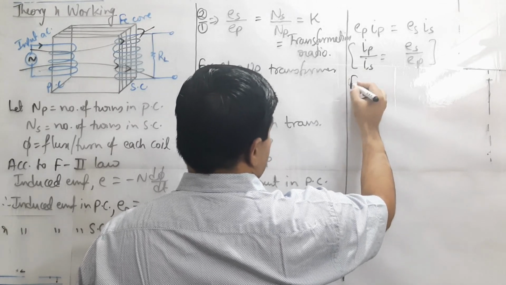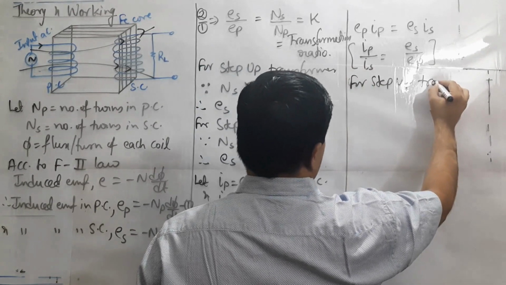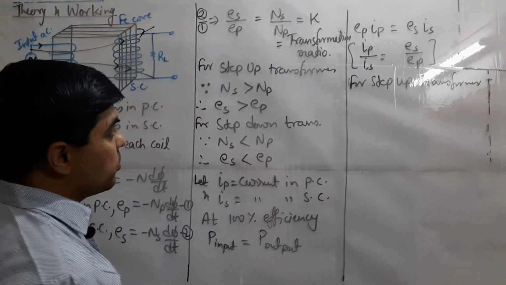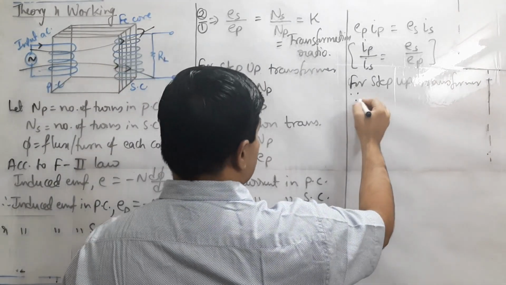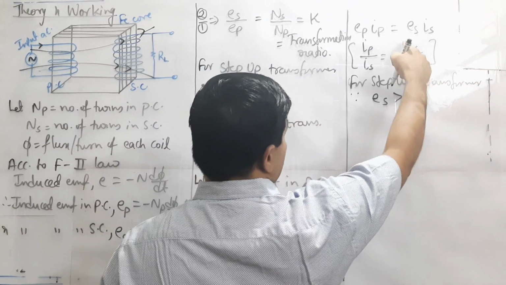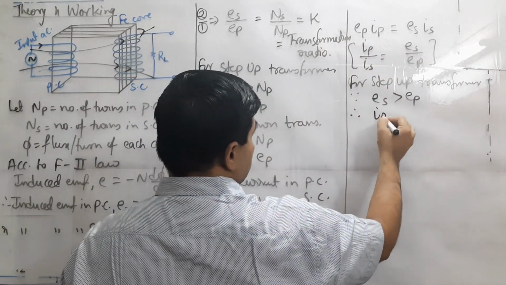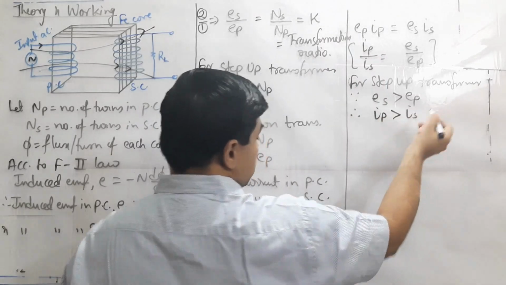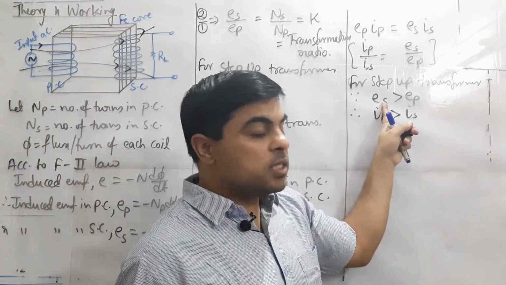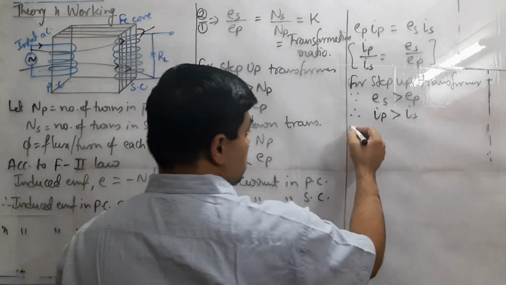For step up transformer, if we consider this step up transformer, we will have the relation Es greater than Ep. This numerator is greater, so Ip must be greater, Ip is greater than Is, or we can say Is is lesser than Ip. Means for step up, when voltage increases, then current decreases. This is the important relation.